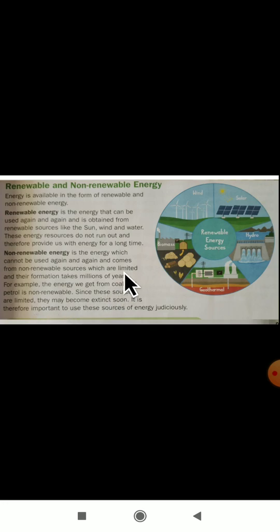It cannot be reused again, and the formation of non-renewable energy takes millions of years. So we should use this in a limited manner. Which energy do we have to use in a limited manner? Non-renewable energy. Here they have given wind energy, solar, hydro energy, then geothermal and biomass. These are the renewable energy sources, which we can reuse.